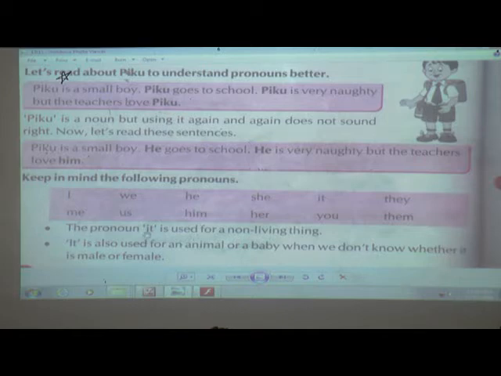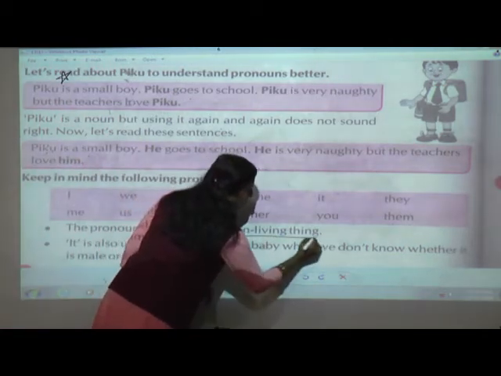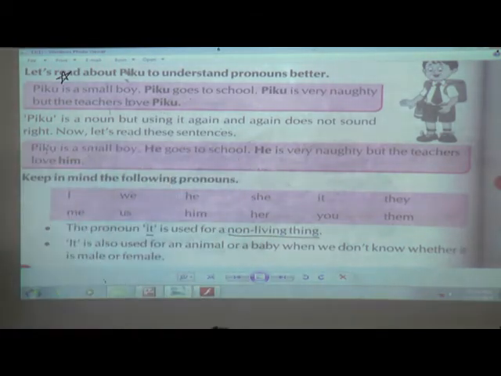They have told that the pronoun it is used for a non-living thing. Can you see here it? This is used only for a non-living thing. So just underline it and non-living thing. I hope that you have done it. Okay, have you underlined?